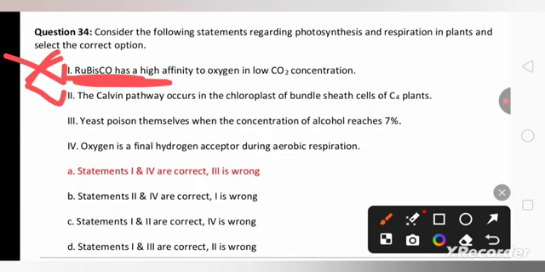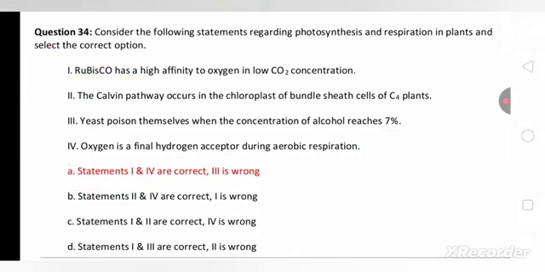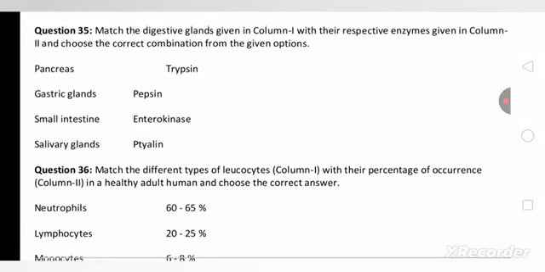Then, the yeast poison themselves when the concentration of alcohol reaches 7%. This is a wrong statement. Oxygen is the final hydrogen acceptor during aerobic respiration. This is also a wrong statement. So option A is the right answer for this question. This is related to aerobic and anaerobic respiration.